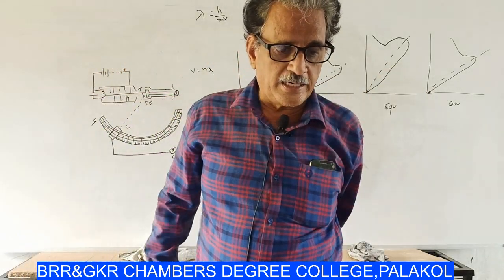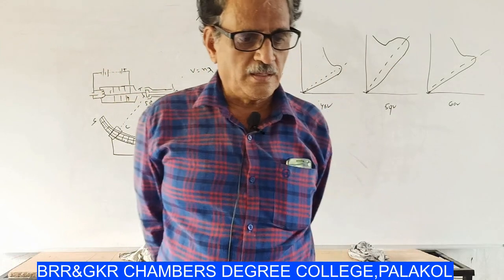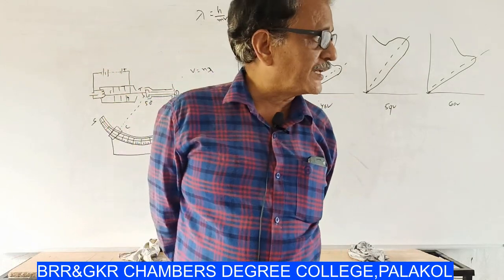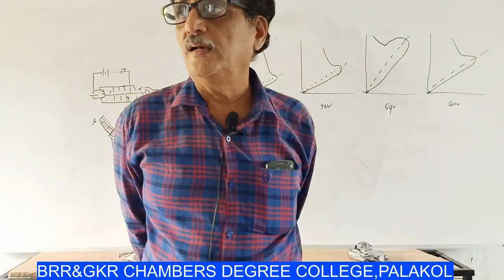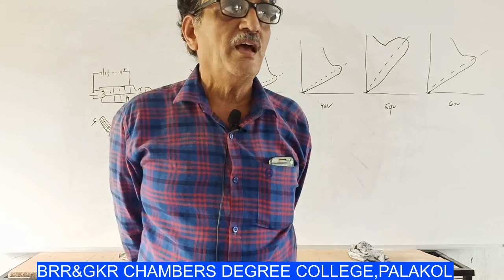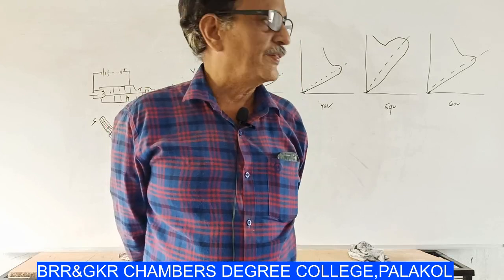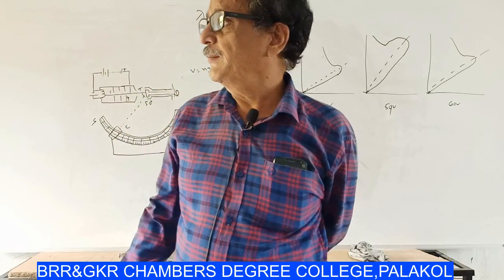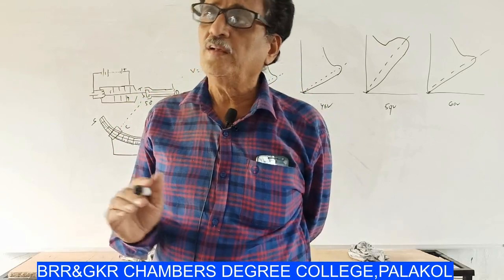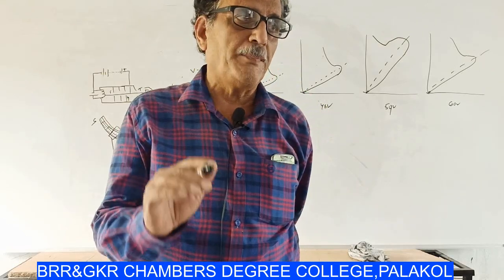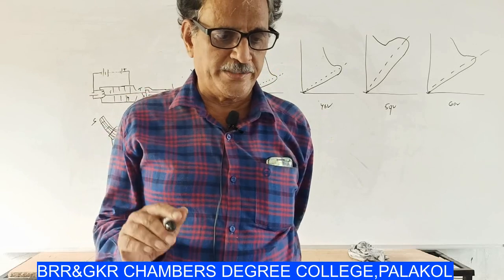And the third property is that matter waves are generated when the particle is in motion. The matter waves are generated if and only if the particle is in motion.